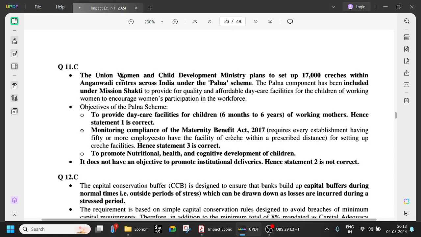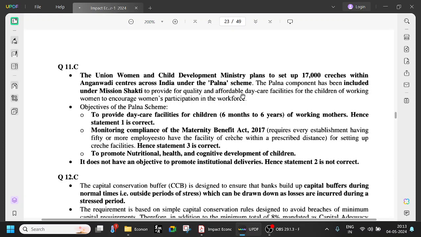So let us see the answer. The Union Women and Child Development Ministry plans to set up 17,000 creches within Anganwadi centers across India under the Palna scheme. The Palna component has been included under Mission Shakti. Mission Shakti is also very important from a women empowerment point of view.